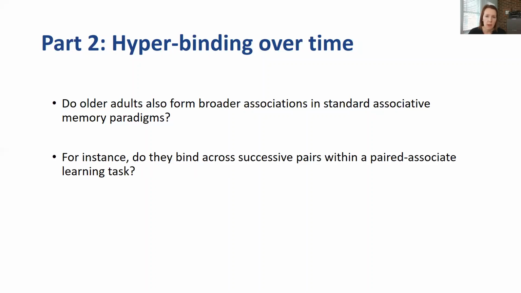So for instance, they bind across successive pairs within a paired associate learning task. Really, this requires us to first talk about this concept of deletion. In addition to being able to ignore distracting information that's currently in the environment, we also need to be able to delete or inhibit recently attended information that's no longer relevant to the task at hand. We need to put the past out of mind in order to focus on the present.